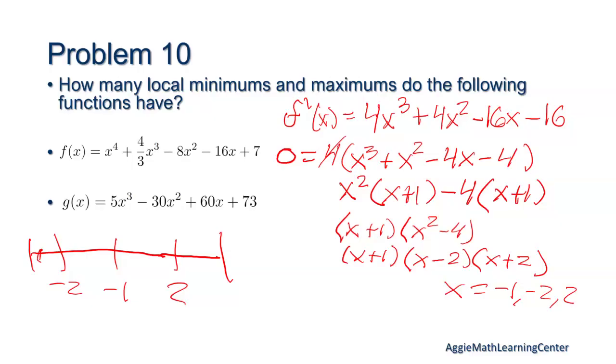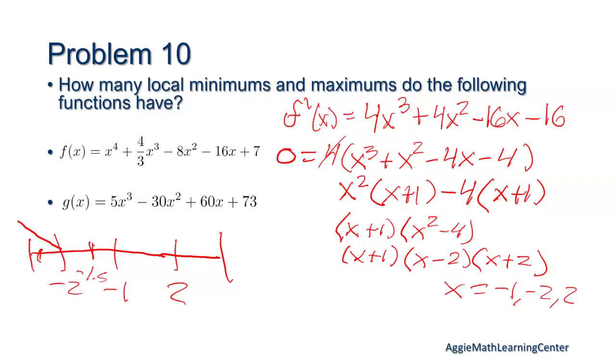Do you guys want me to write out the whole function or do you feel okay about plugging things in? Okay, yeah, it's going to take me forever to write these all out. So at -3, it is -40. So that's going down. And then between -2 and -1, I think I did -1.5. And there it is 3.5.